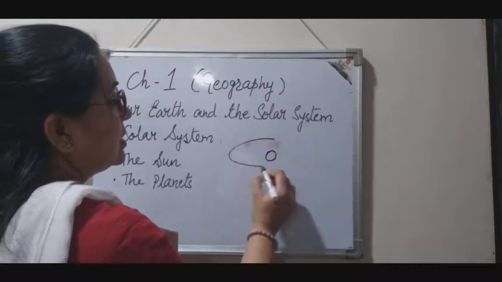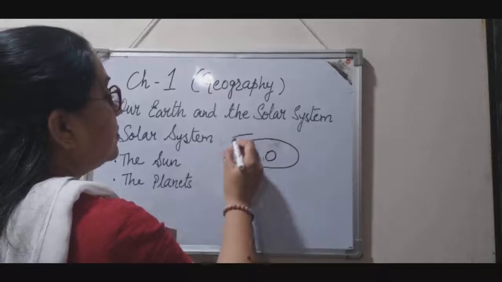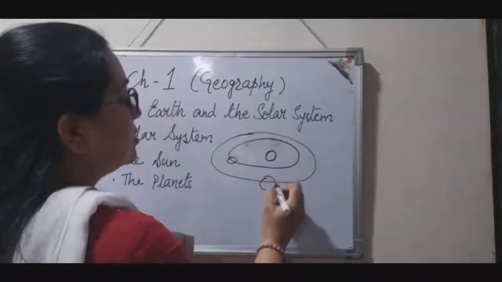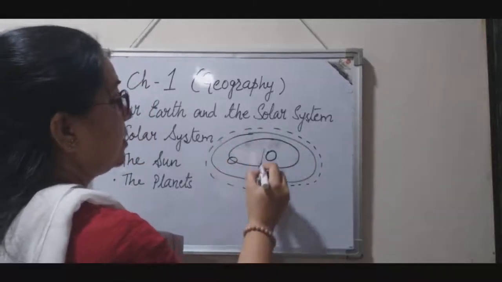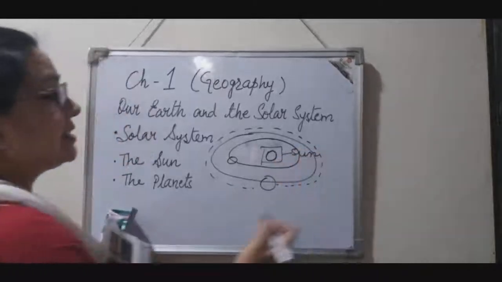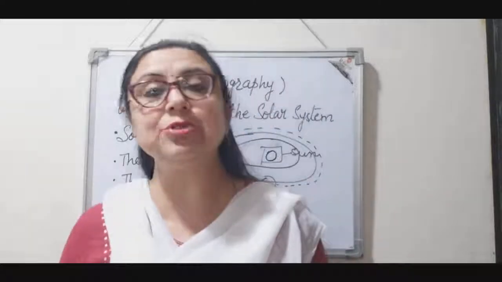And all the planets, the comets, the meteors, they all go around the sun. But what about the sun? The sun is stationary. The sun is fixed at its own place. It doesn't move.